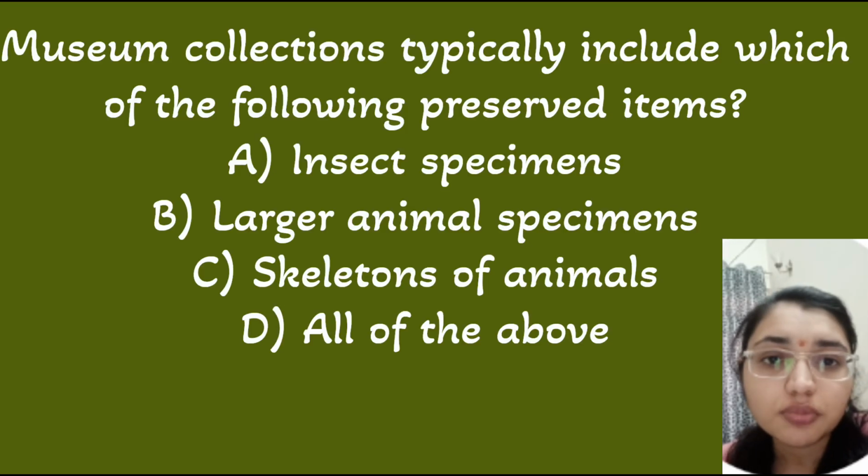Next question is, museum collections typically include which one of the following preserved items? So here, all of the above: insect specimens, large animal species, skeletons of animals. Taxonomic museums preserve insects in boxes after collection, killing and pinning, and large animals are stuffed and preserved, and the skeletons are often displayed for study.